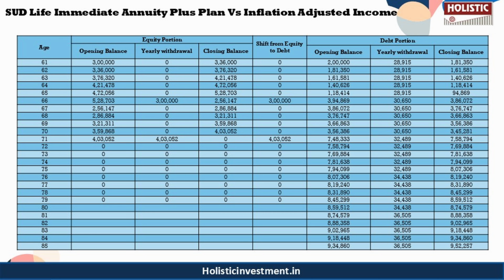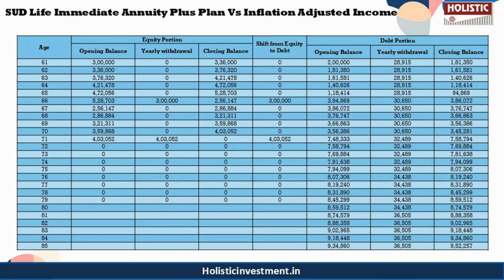So here we are going to do a 60% equity allocation, which is 3 lakhs, assuming 12% average return for long-term growth, and debt allocation, which is 40%, like 2 lakh, where you are going to assume 6% return for stability and regular income. So the initial annual withdrawal is going to be the same as in the SUD policy, which is 28,915 rupees, with a 6% increase every 5 years to counter inflation.